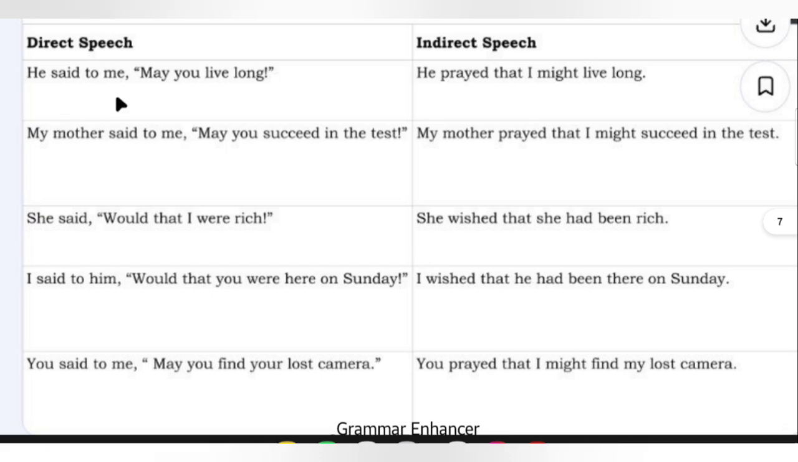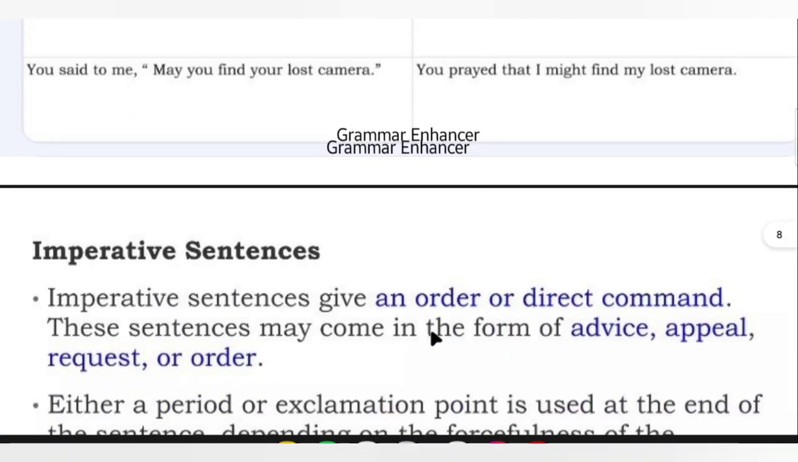Examples: He said to me, "May you live long." Then indirect will be: He prayed that I might live long. She said, "Would that I were rich." She wished that she had been rich.